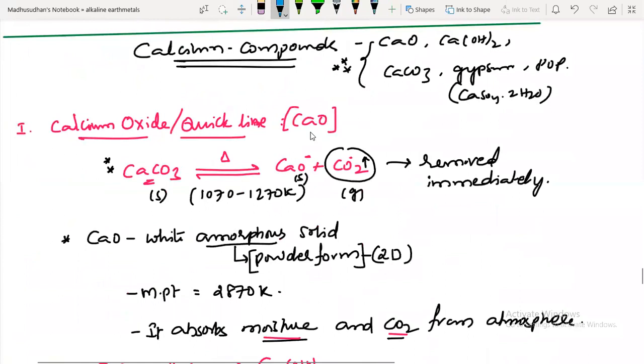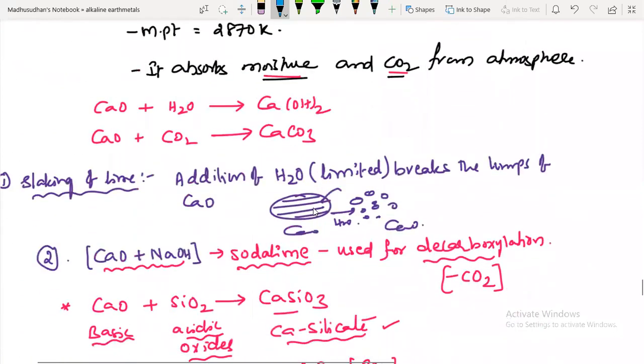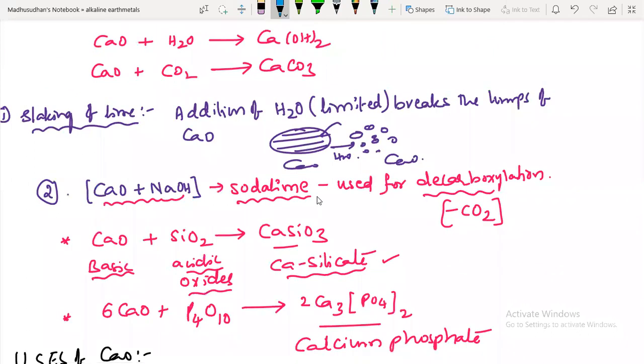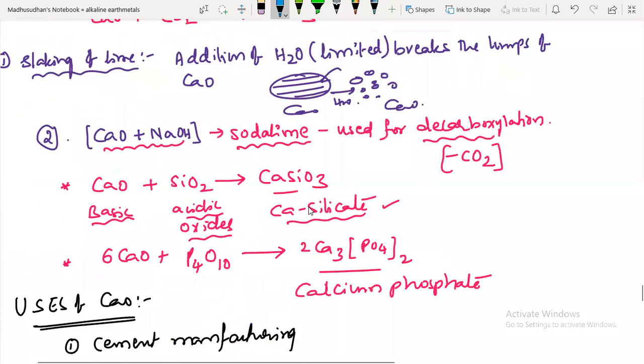Next, calcium oxide, that is also called quicklime. Its preparation from calcium carbonate. And slaking of lime, that is addition of water that breaks the lumps of calcium oxide, is called slaking of lime. And the soda lime reagent, you know, this is a decarboxylating agent, isn't it?